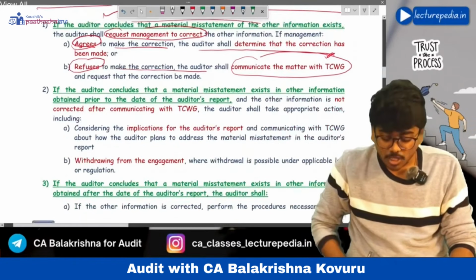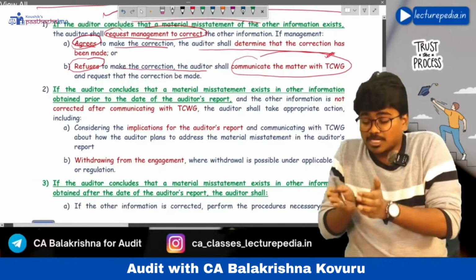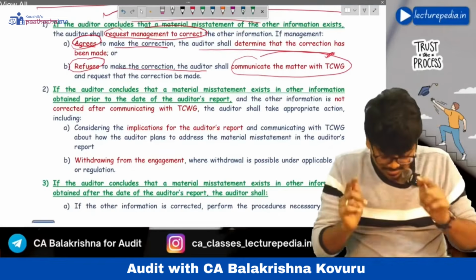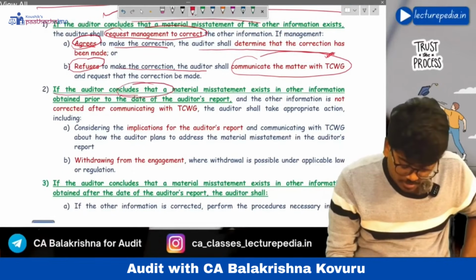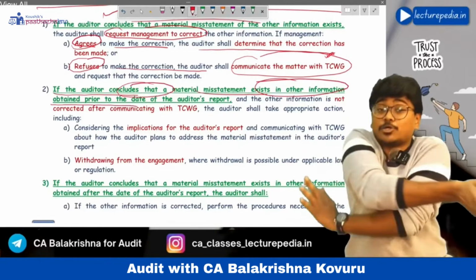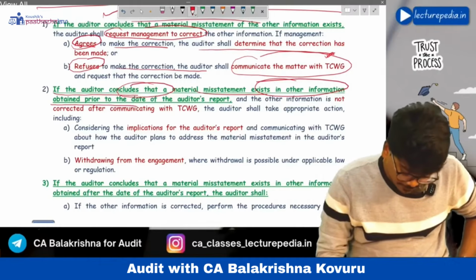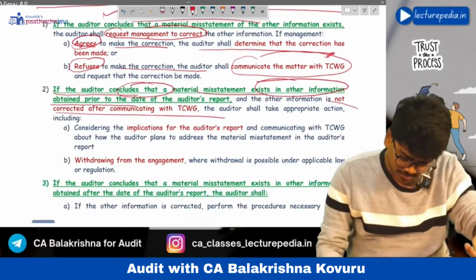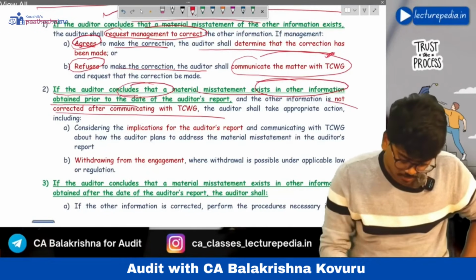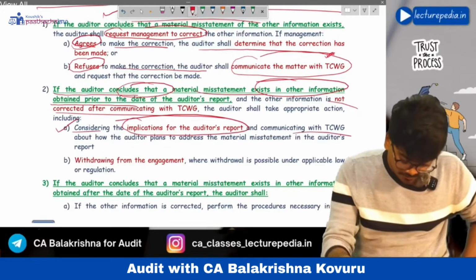Then the auditor will see whether this other information was obtained prior to the date of the audit report. If the auditor concludes that a material misstatement exists in the other information obtained prior to the date of the audit report, and it is not corrected by those charged with governance, then the auditor considers the implications for the audit report and communicates with those charged with governance.